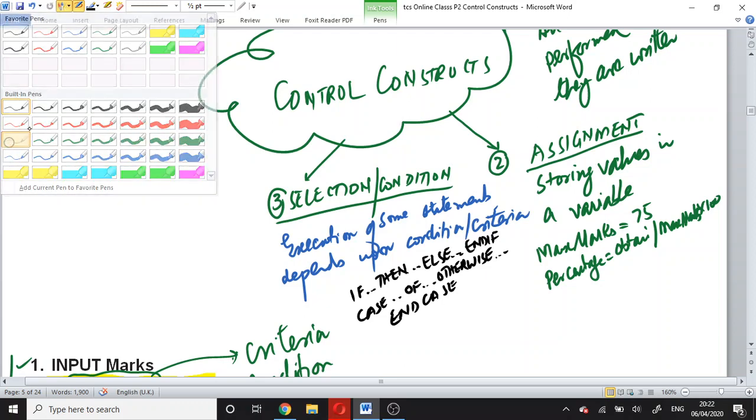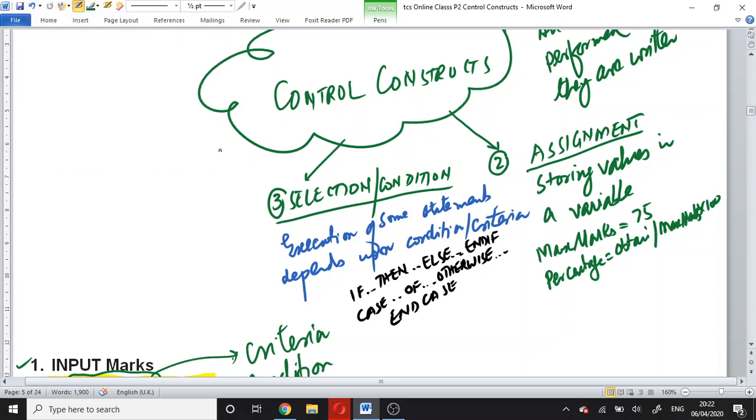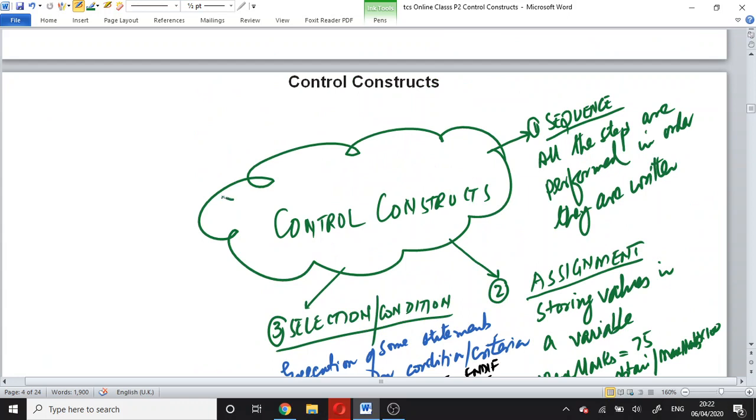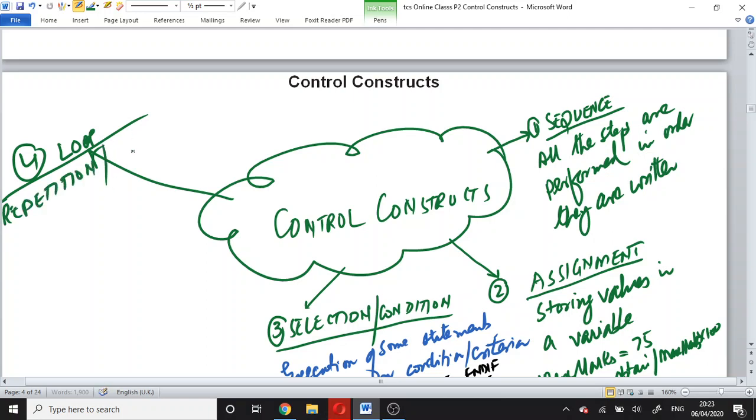Then the last control construct is loop. It is also known as repetition. It is also known as iteration.